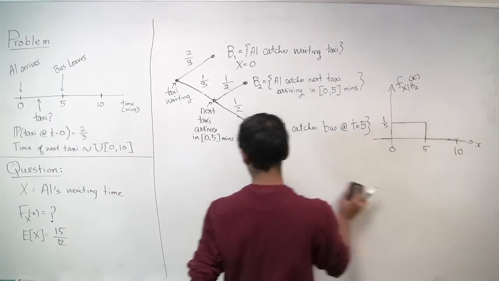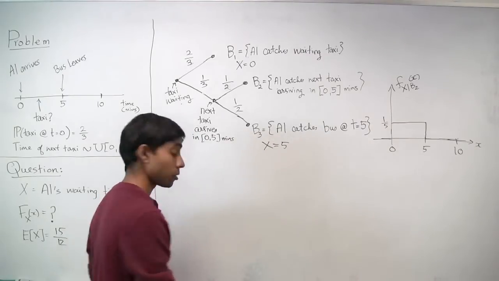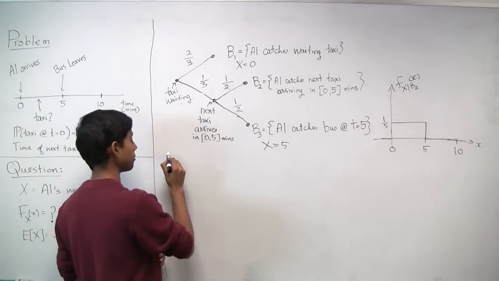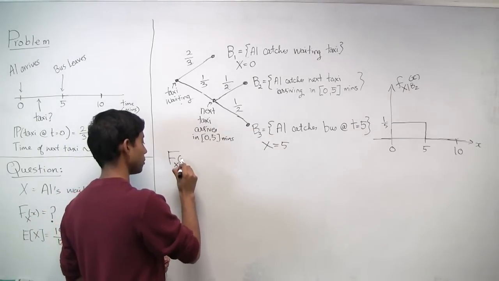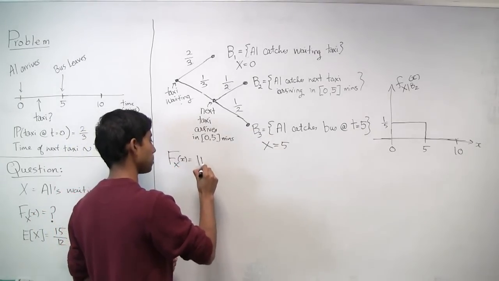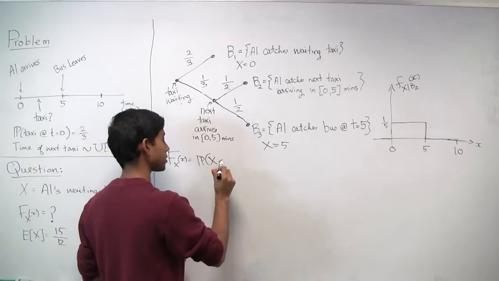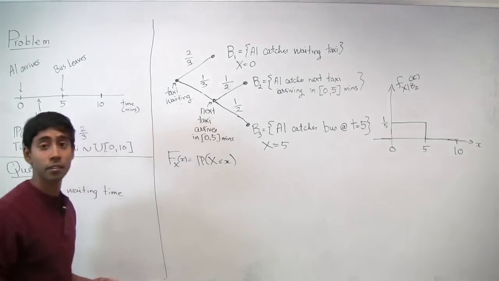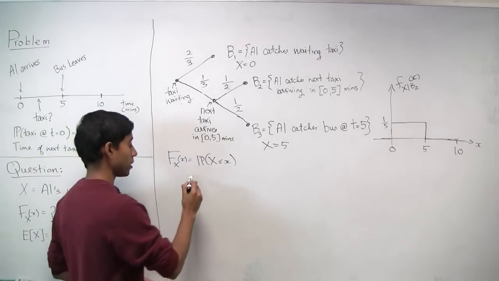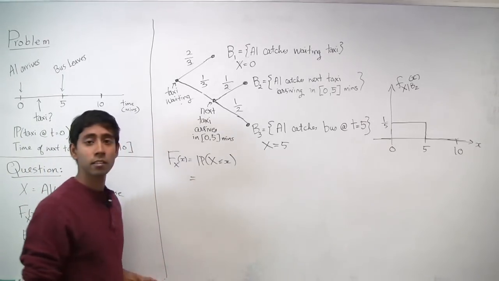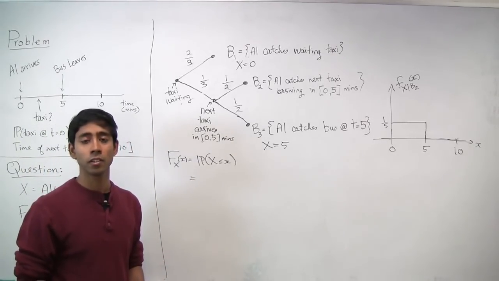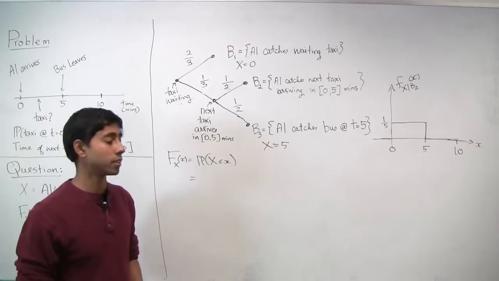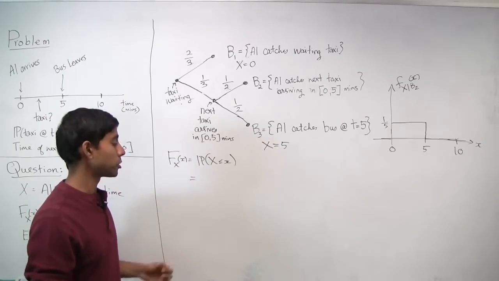Okay, so now we want to compute the CDF of x. But what is the CDF? Well, the CDF of x is going to be equal to the probability that the random variable x is less than or equal to some little x. It's a constant, some value. Okay. Before we jump right in, let's try to understand what's the form of the CDF, and let's consider some interesting cases.